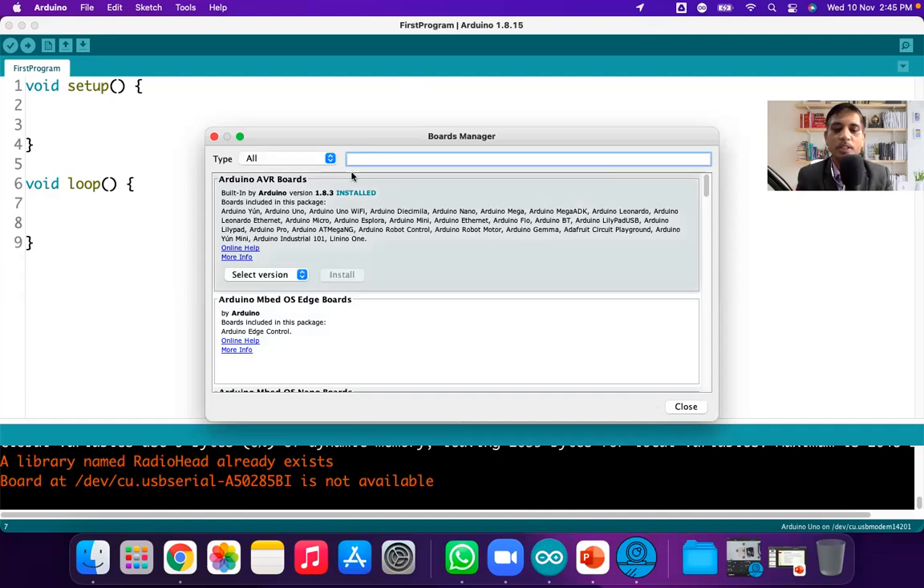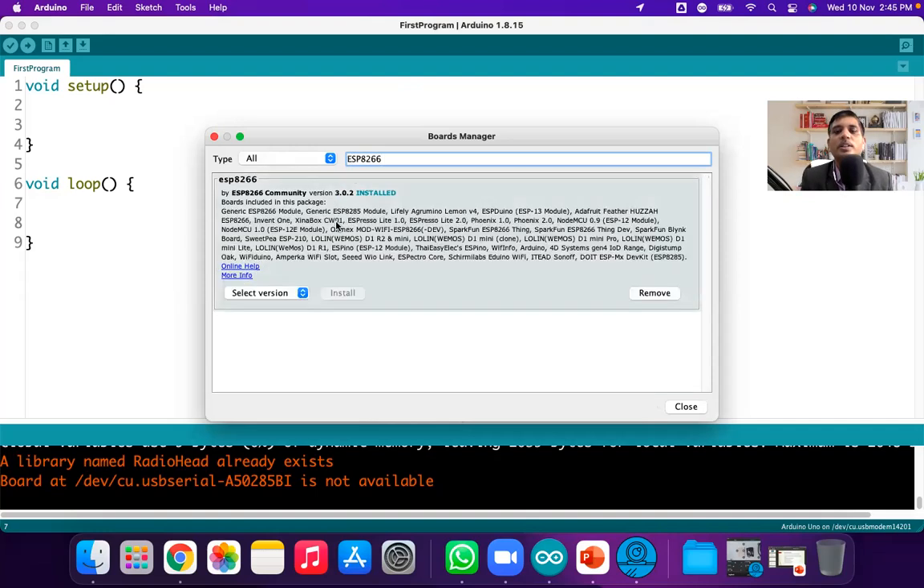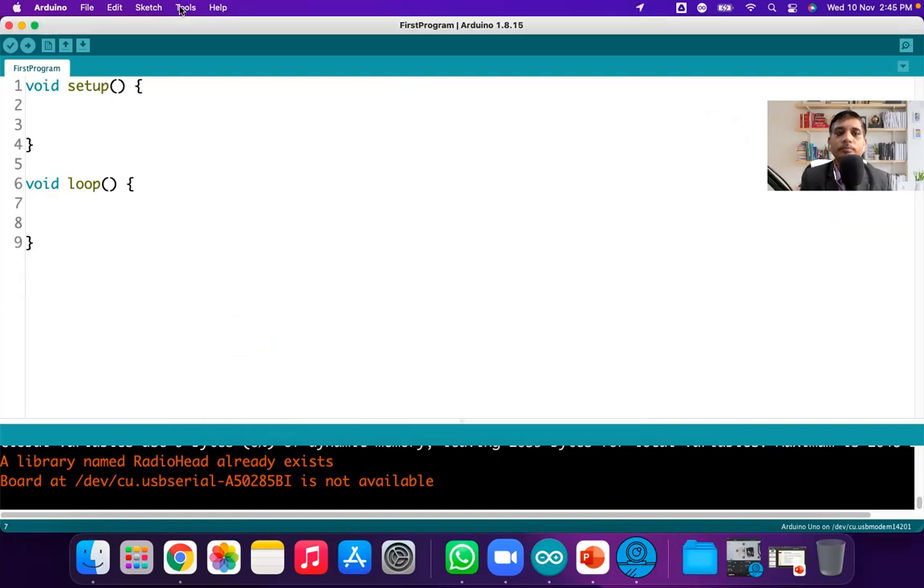Like suppose ESP8266. Okay, so this is the board, a new board that has come. I already installed it, that's why the button shows remove. But in your case, there will be an install button. When you click on the install button, your ESP8266 board will be installed, and after that you can get that board in the boards menu. Go to the tools.